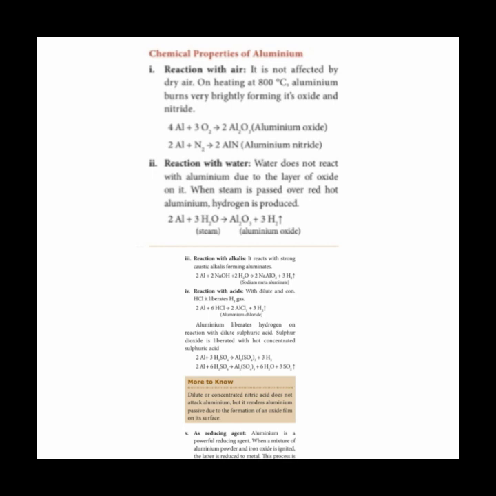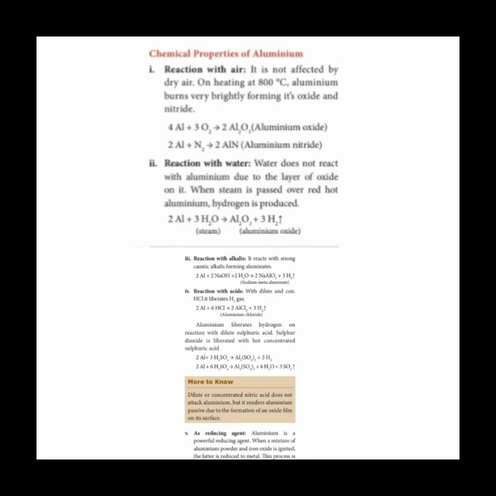Then next, with alkali. This one is a very important reaction. Aluminium reacts with sodium hydroxide. Alkali means bases; alkalis and bases are almost the same. Sodium hydroxide, potassium hydroxide, calcium hydroxide, magnesium hydroxide are collectively called alkalis. When aluminium reacts with NaOH in the presence of water, it forms sodium meta-aluminate, NaAlO2, and liberates hydrogen gas. The next reaction is with acids. Aluminium reacts with dilute as well as concentrated acids to form the corresponding chlorides and sulfates.